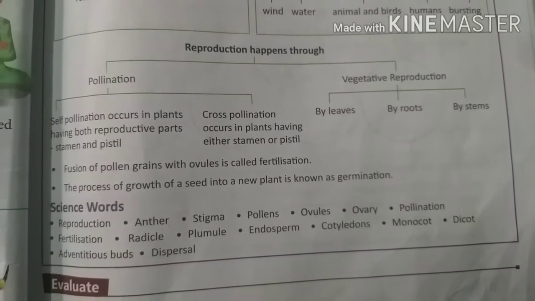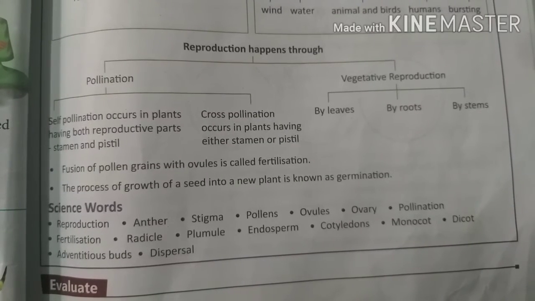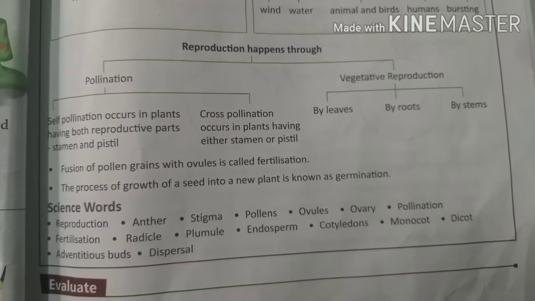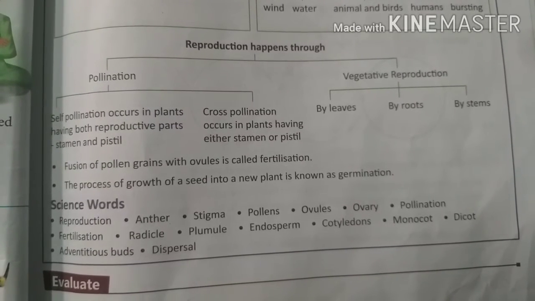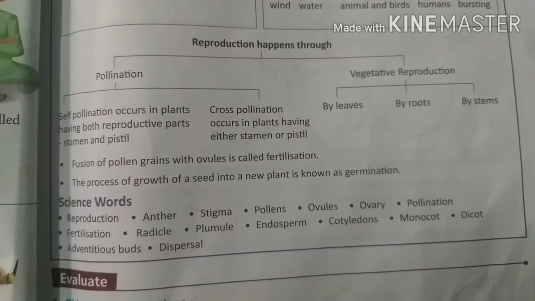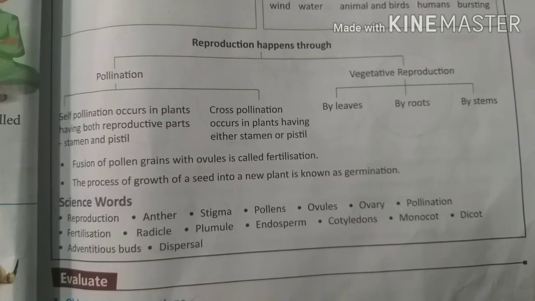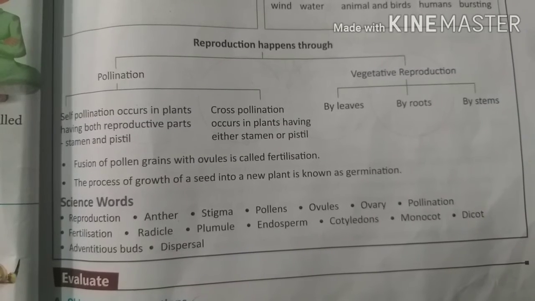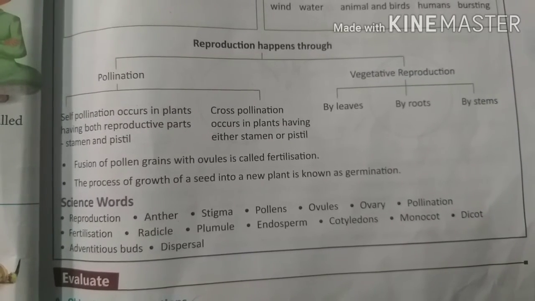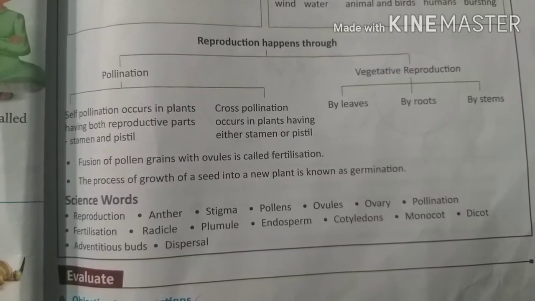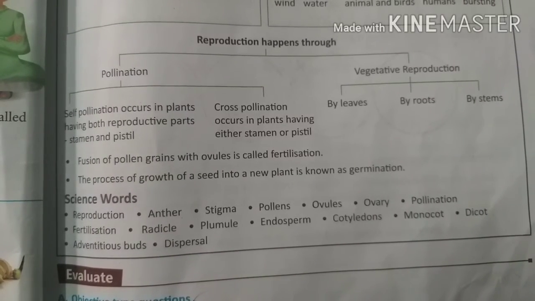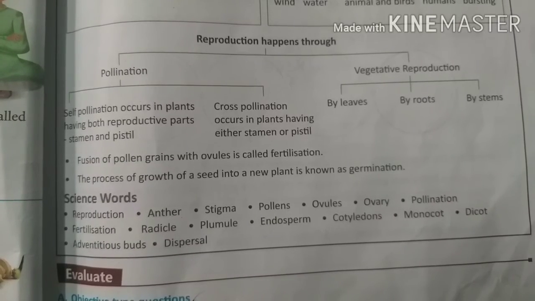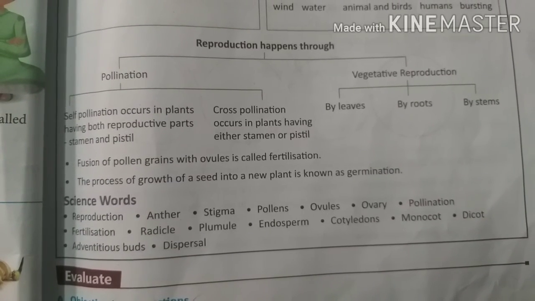You should know the definitions of fertilization and germination. So what have we discussed today: vegetative reproduction, the structure of a flower and the structure of a seed. Vegetative reproduction is when the plant reproduces by its own parts like roots, stem and leaves, by leaves, by roots and by stem. And I have told you examples of all three.